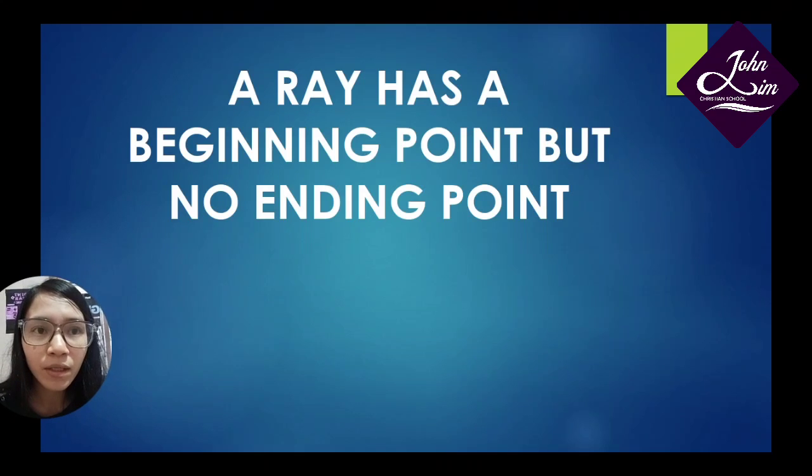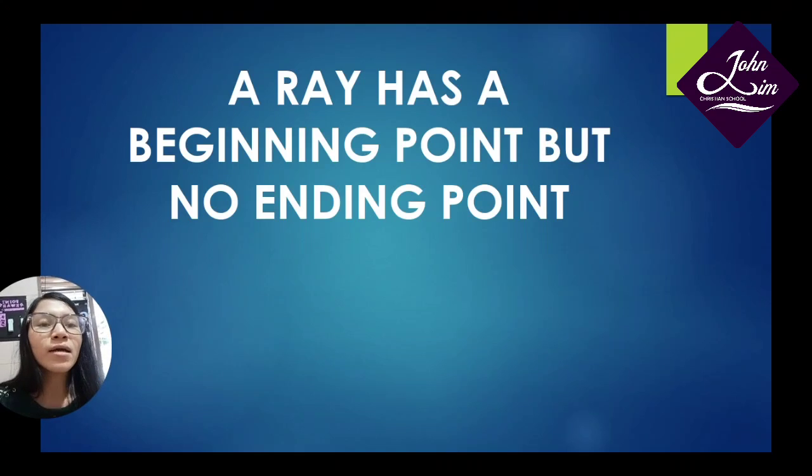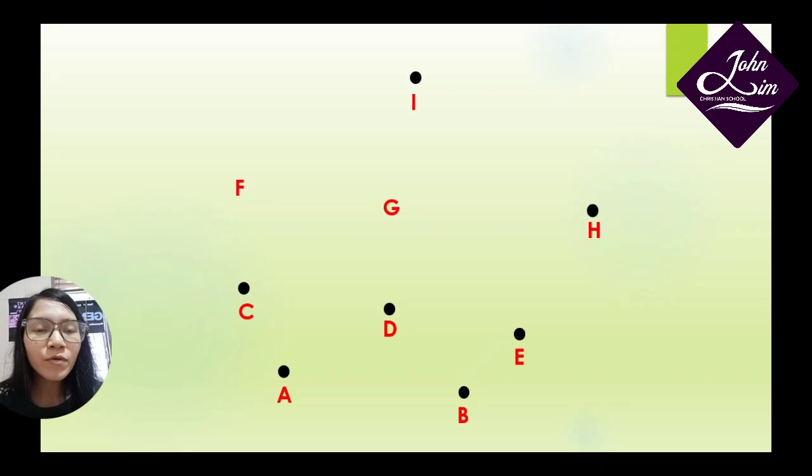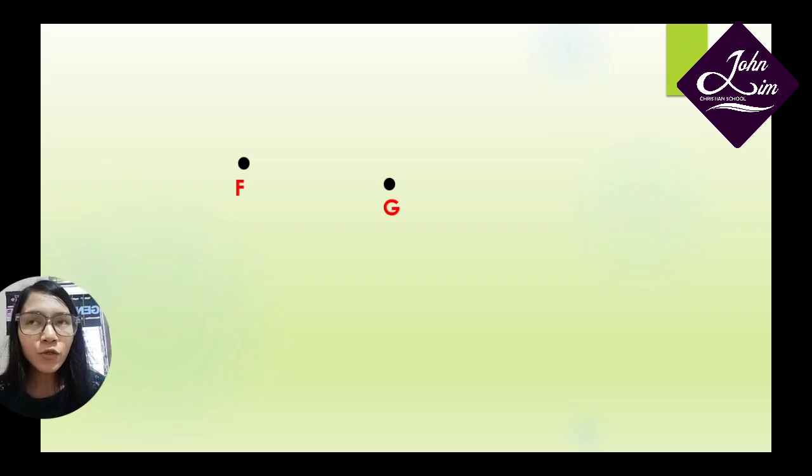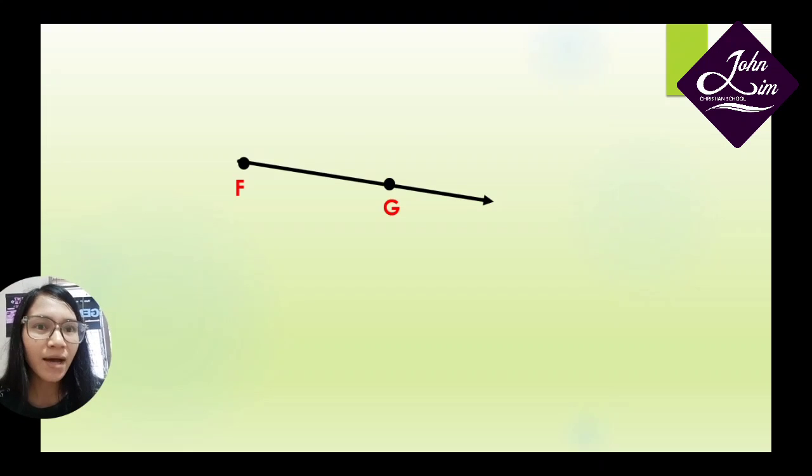So how can we draw a ray? Now I want to focus on the 2 points here. They are point F and point G. So we eliminate the other points. Now we have point F and point G. To draw a ray, because a ray has a beginning point, point F would be the beginning point of a ray. So we can draw it like this. Yes, because a ray has a beginning point but no ending point. So we can call this ray FG.